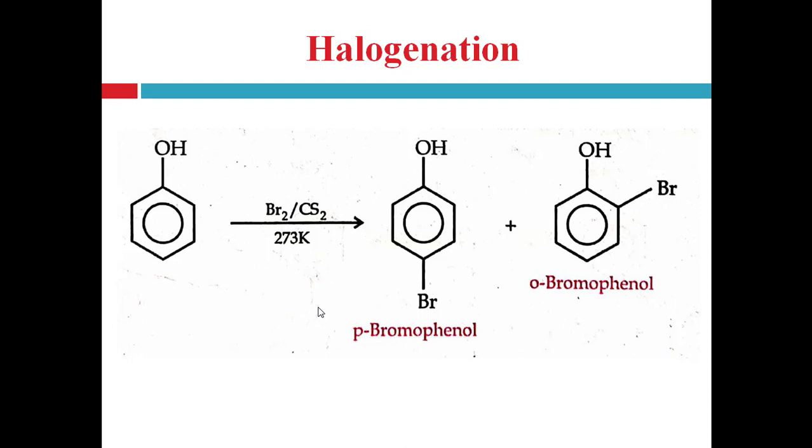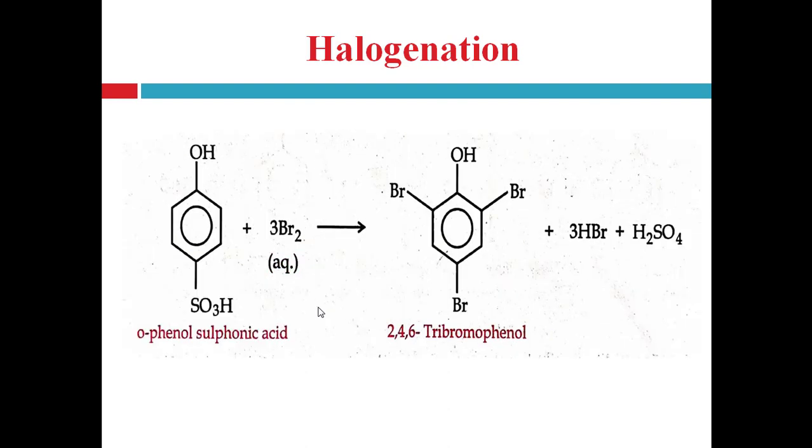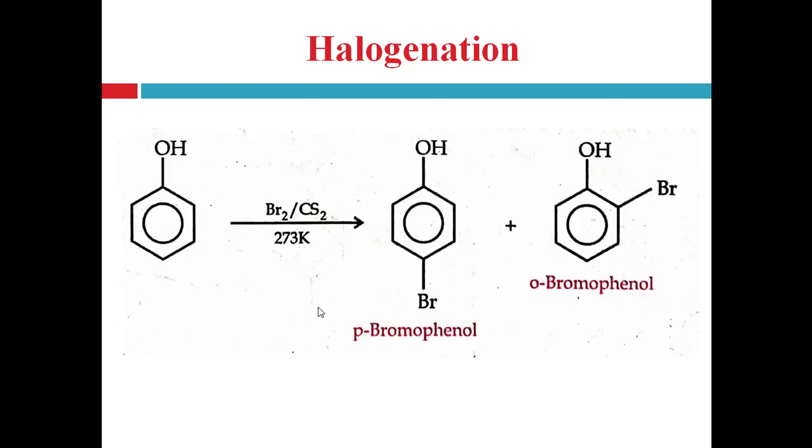Then the product will be a mixture, that is parabromophenol and orthobromophenol, right? So here three different conditions or reactions of halogenation are taken. One is simply in an aqueous solution of bromine. The second one is phenol sulfonic acid, which can also be reacted with the aqueous bromine solution, and the third one is phenol reacting with bromine in CS2.